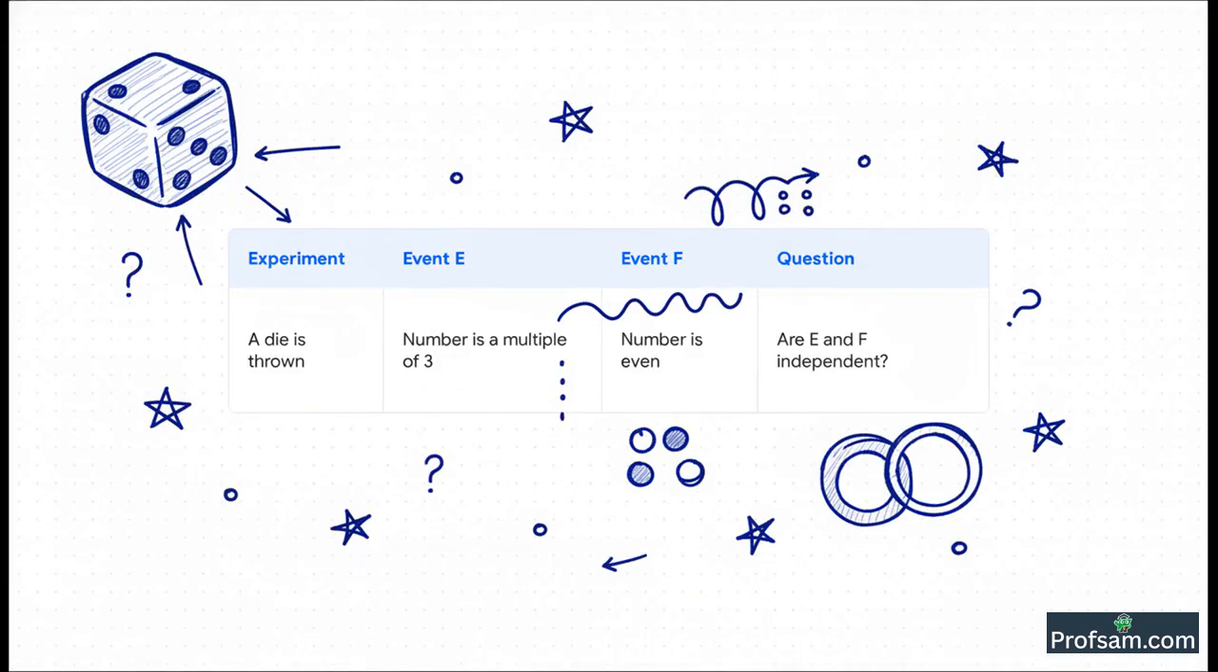Okay, so here is the question. We throw a single standard die. Event E is when the number that comes up is a multiple of 3, and event F is when the number is even. The question is simple. Are these two events, E and F, independent? Let's find out together, step by step.